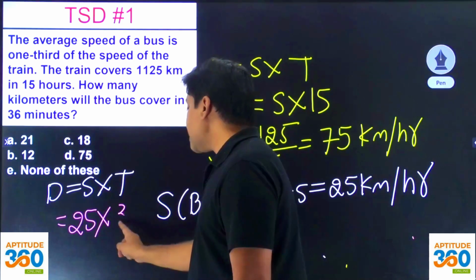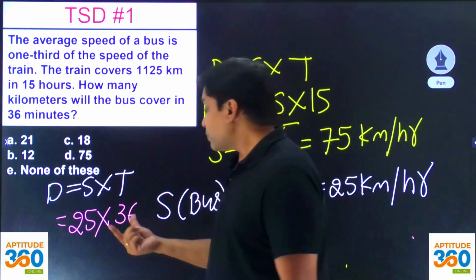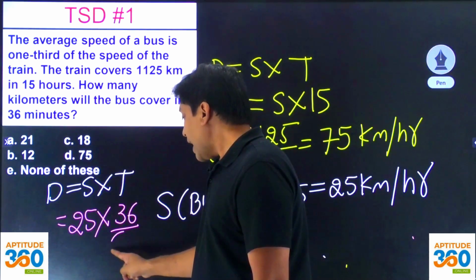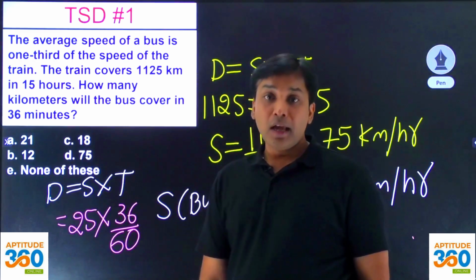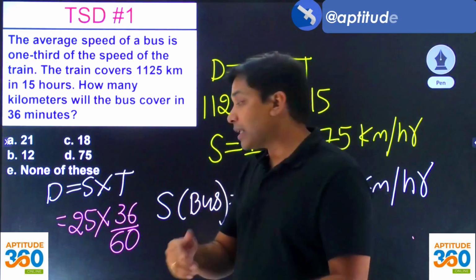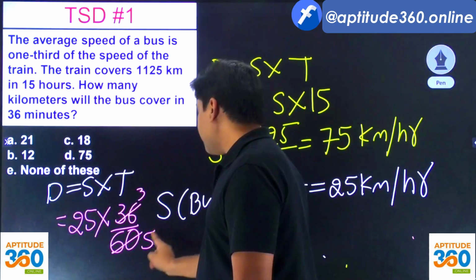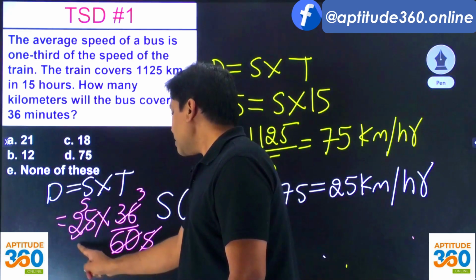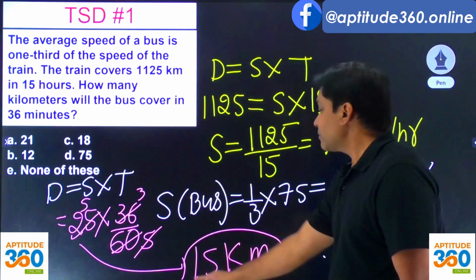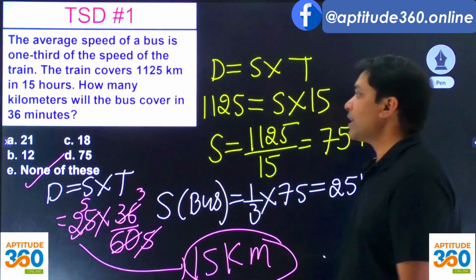Time is 36 minutes. But in this formula, when your speed is in kilometers per hour, you will not write time in minutes, time should be written in hours. And if you have to write it in hours, what did I say, you will have to divide time by 60, and you will know what your time is in hours. Let's simplify. So 12 into 3, 12 into 5, and this is 5 into 5. So this distance comes out as 15 kilometers. What is the option out here? None of these.